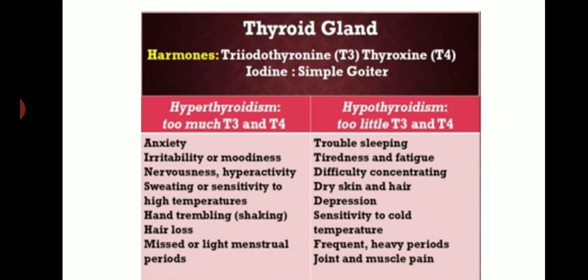But if the thyroid gland secretes less thyroxine hormone, then it causes hypothyroidism. Here you'll get some problems like trouble sleeping, tiredness and fatigue, difficulty concentrating, then dry skin and hair, depression, sensitivity to cold temperature, then frequent heavy periods, joint and muscle pain.